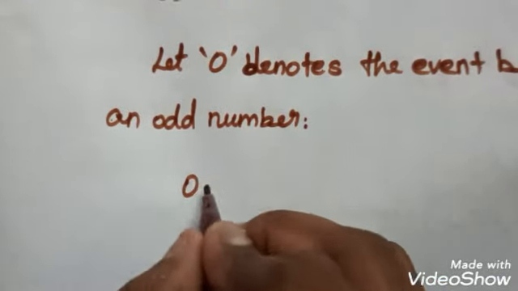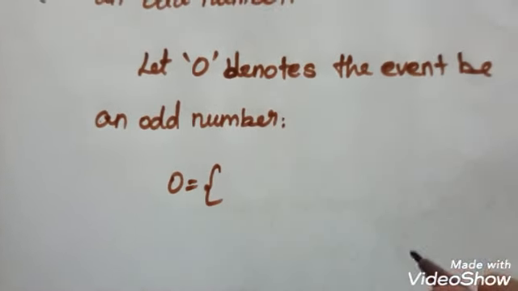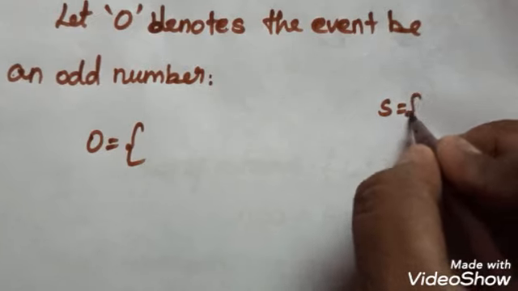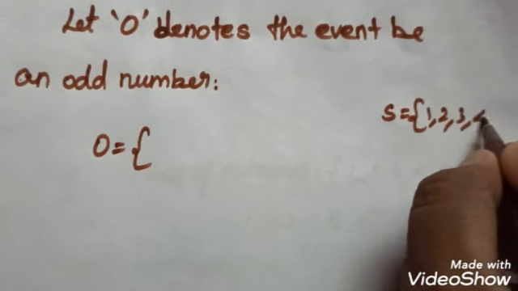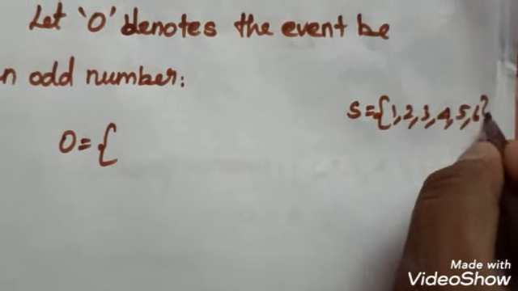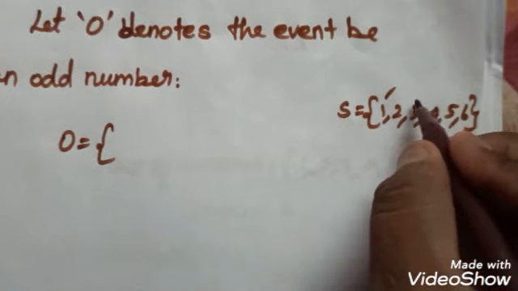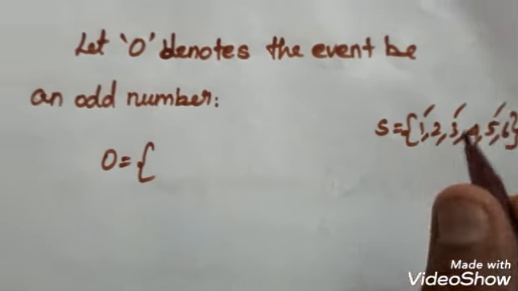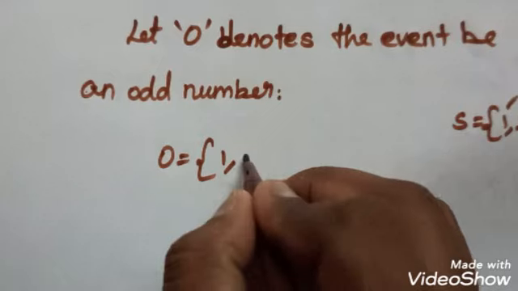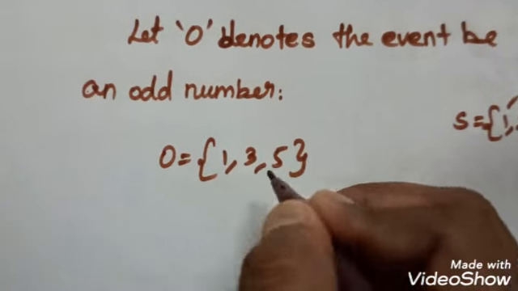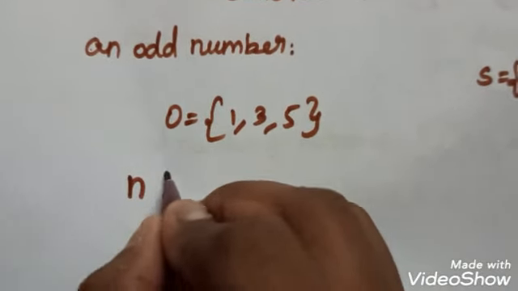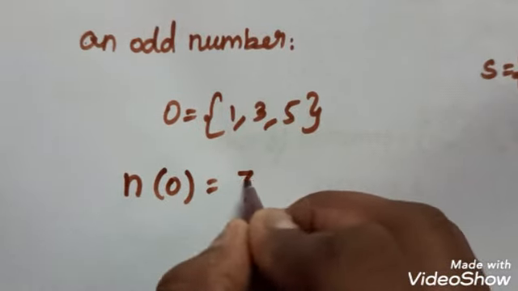So here O is equal to, what are the odd numbers from the sample space S equal to 1, 2, 3, 4, 5, 6? So here 1, 3, 5, these are all odd numbers. So odd number O is equal to 1, 3, 5. These are all favorable outcomes. So N of odd number is equal to 3.